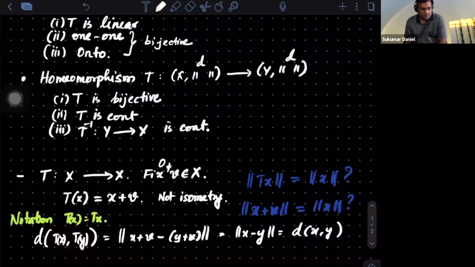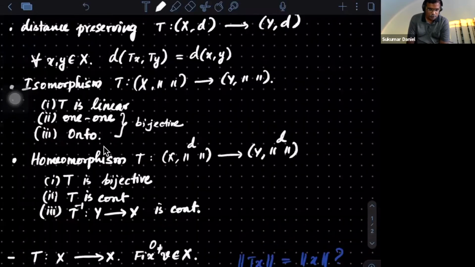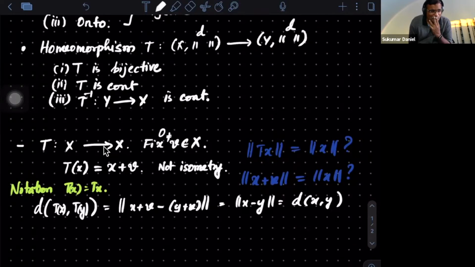So what does it say? Can somebody identify? Does it say anything about distance preserving? Yes, so it's preserving distance, though it is not an isometry. It is distance preserving.